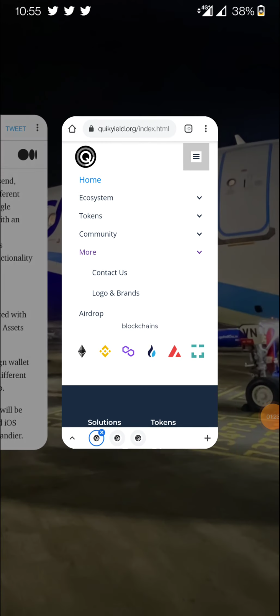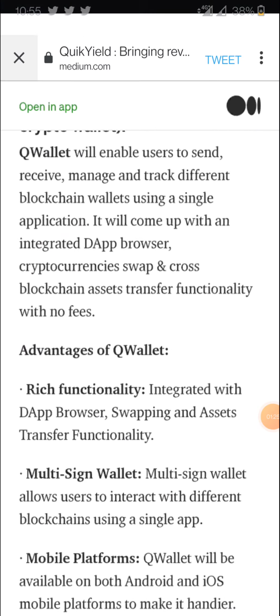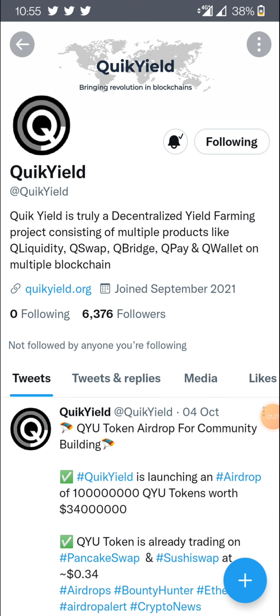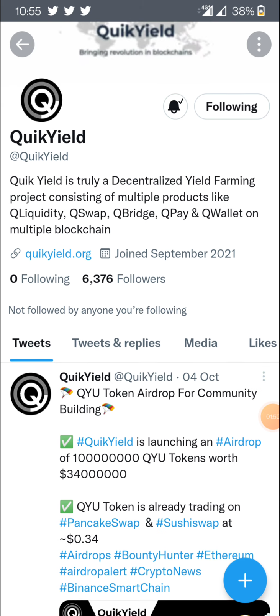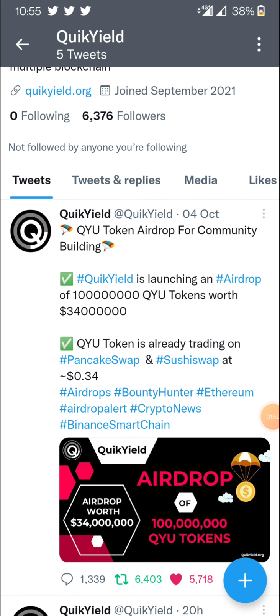First go to their Twitter page. This is their Twitter page. They have already mentioned in the bio that Quick Yield is truly a decentralized yield farming project consisting of multiple products. They mention an ecosystem, but it is actually multiple products they are coming with: Q Liquidity, QSwap, QBridge, QPay and QVault. I will tell you what this is all about on the Medium page. Right now they have announced an airdrop program for community building.